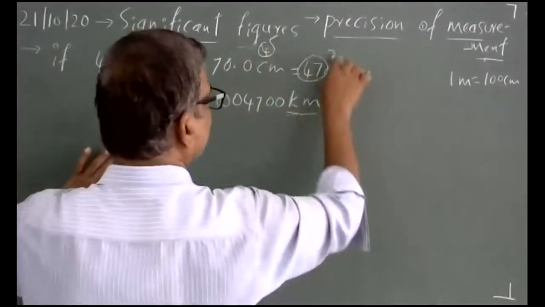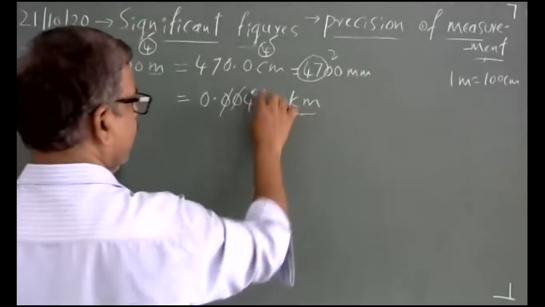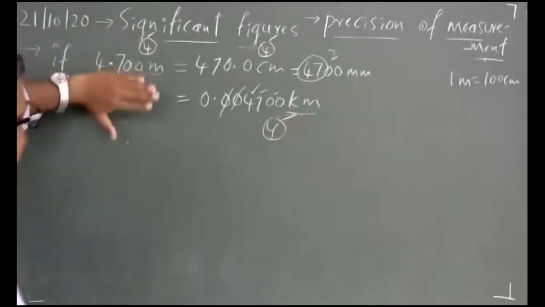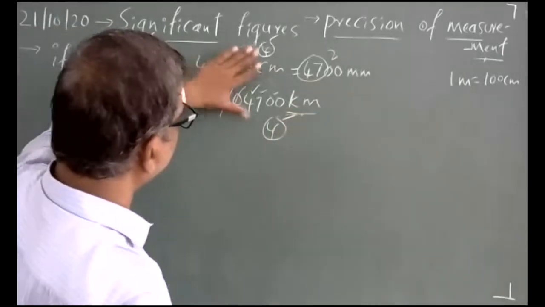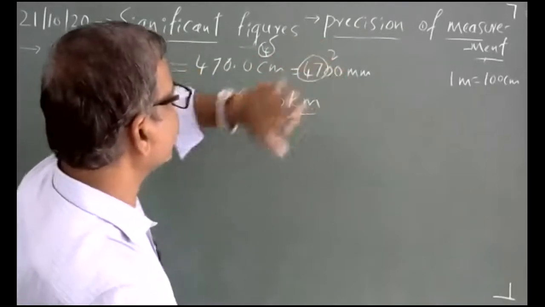But according to the rule, for 4700 millimeter it is 2, because the two trailing zeros are neglected. So when it comes to meter to centimeter, no issue. Centimeter to kilometer, no issue. But when it comes to millimeter, there is an error. So how do we overcome this confusion?